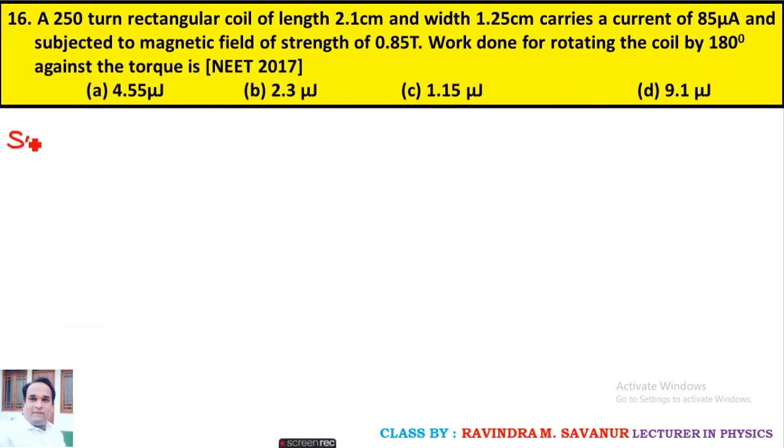Next, question number 16. A 250 turn rectangular coil of length 2.1 centimeter, width 1.25 centimeter, carries a current of 85 microampere and is subjected to a magnetic field whose strength is 0.85 Tesla. Then find the work done for rotating the coil by 180 degree against the torque. This question belongs to the magnetic field